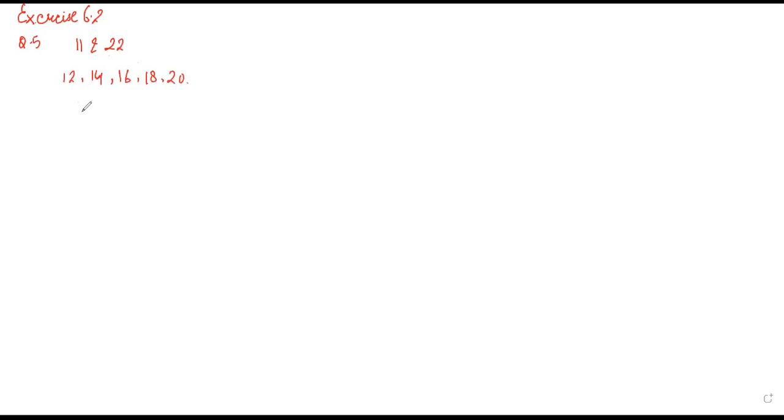What you will do is find the LCM of all these even numbers. So first of all we will find the LCM. I am following the common division method, only the division method. The numbers are 12, 14, 16, 18, 20 and 22. Let's start.